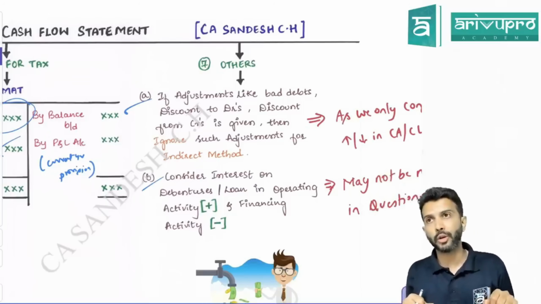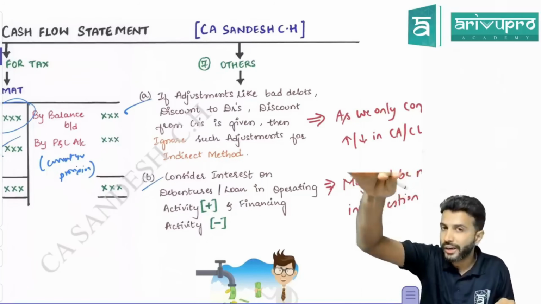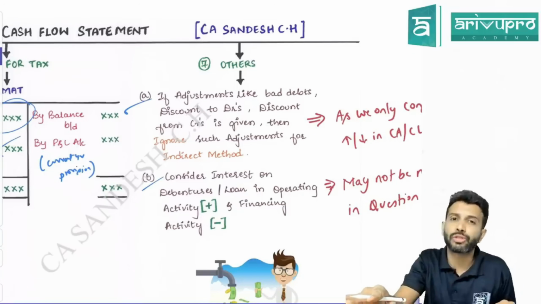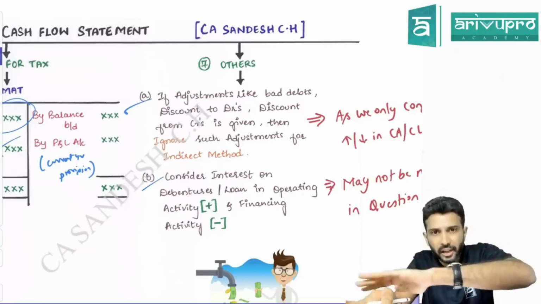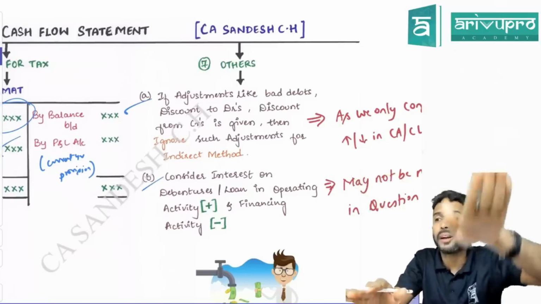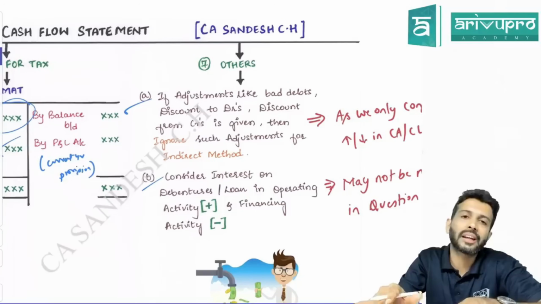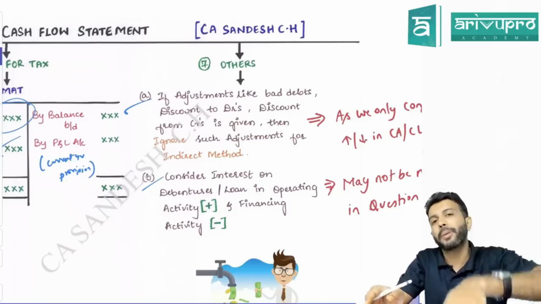So why under operating cash flow? Sir, interest expense is already transferred to P&L. Due to interest expense, the P&L balance has reduced. Under the indirect method, from P&L only we are getting operating cash flow. So if the P&L balance is reduced, it means operating cash flow is also reduced. But interest expense is not an operating activity. It's a financing activity. But operating cash flow is reduced.